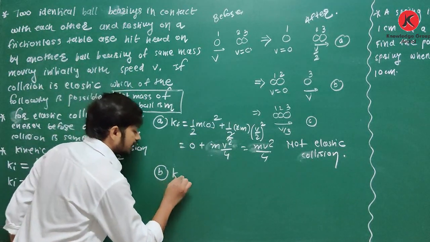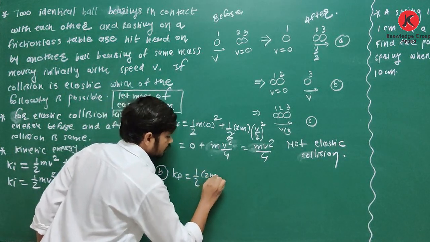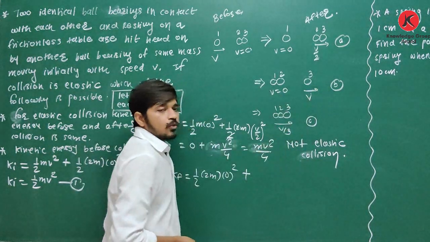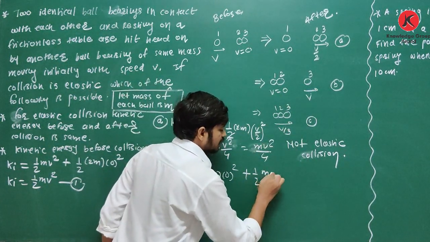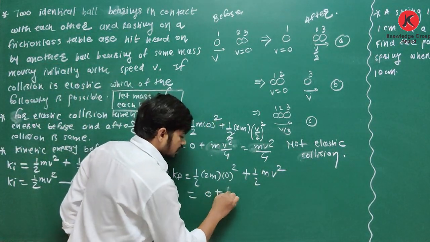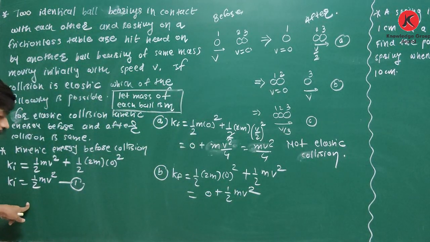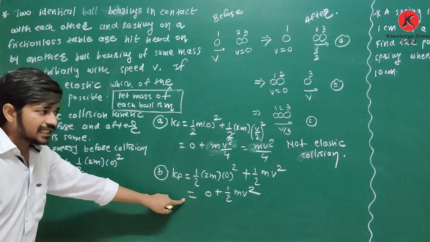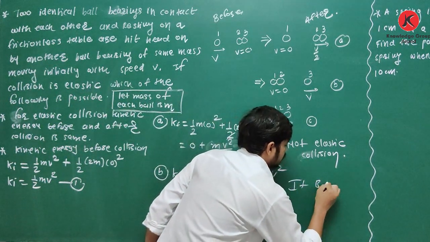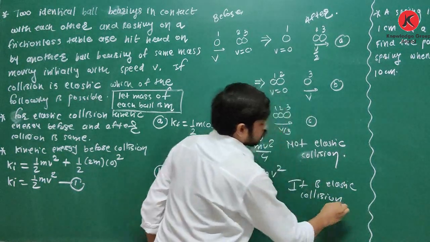Okay, what is the final kinetic energy? Kf is equal to: 1 and 2 are moving together, so it is half 2m, and that speed is 0 square, plus this third ball is moving, having mass m with speed v, so it is half mv square. So it is 0 plus half mv square, and see, this kinetic energy is equal to the kinetic energy before collision. So yes, it is an elastic collision.